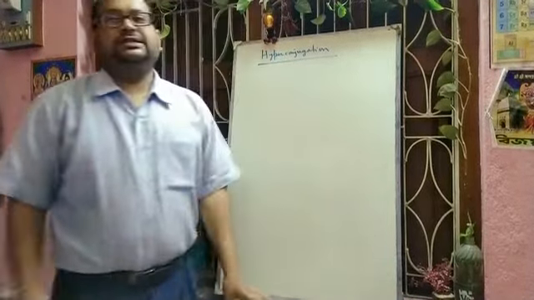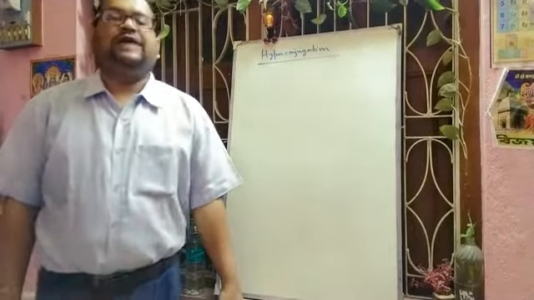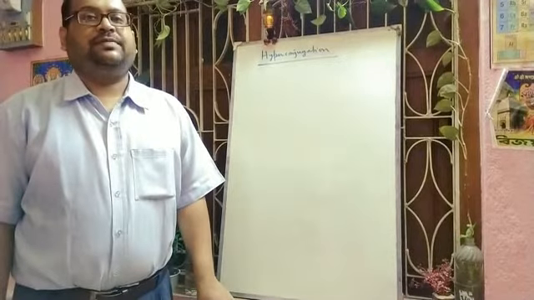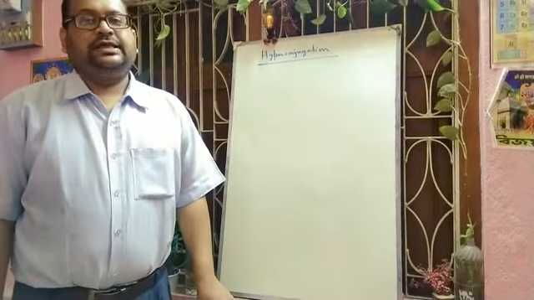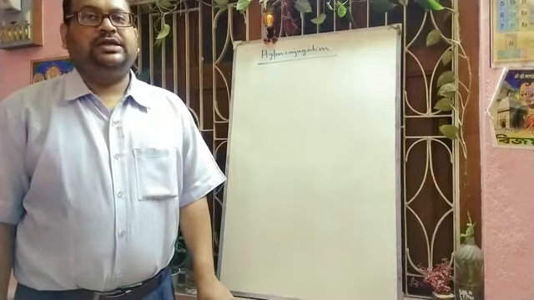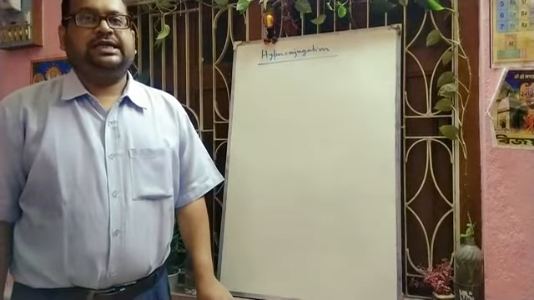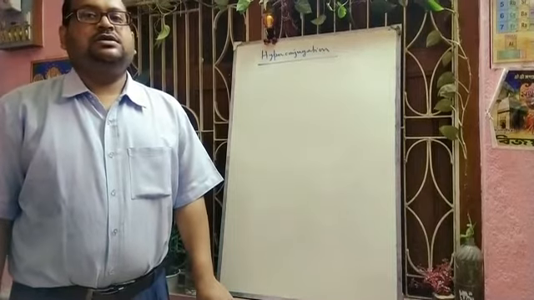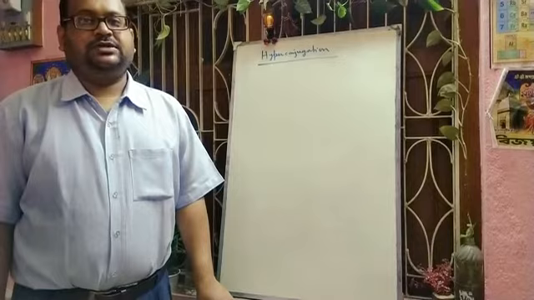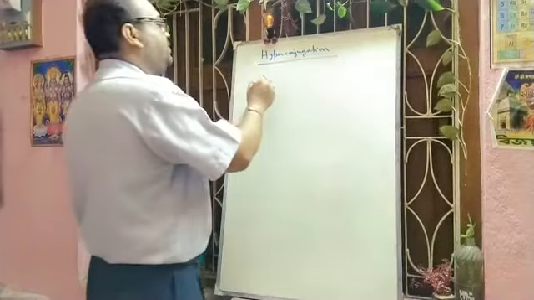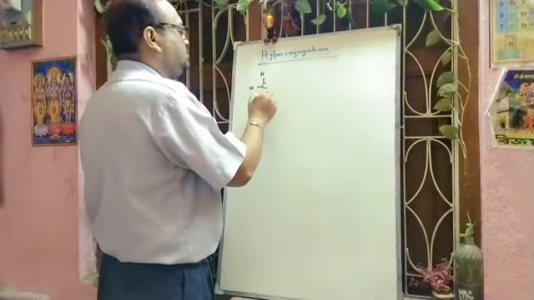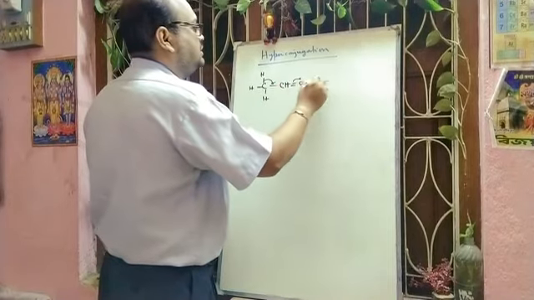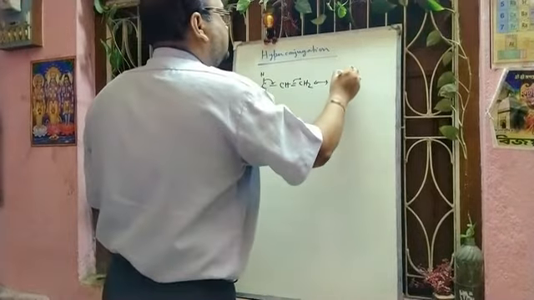Next we will discuss the types of hyperconjugation. There are 2 types of hyperconjugation. One is called sacrificial hyperconjugation, another is called isovalent hyperconjugation. In case the number of covalent bonds in the contributing structures during hyperconjugation is less than the number of covalent bonds in the original molecule, then the hyperconjugation is called sacrificial hyperconjugation. Here we can give the example of propene. If we draw the hyperconjugative structures, then you can understand.